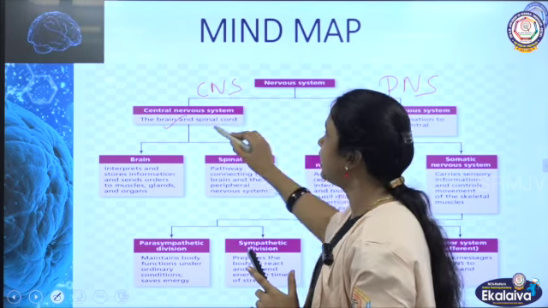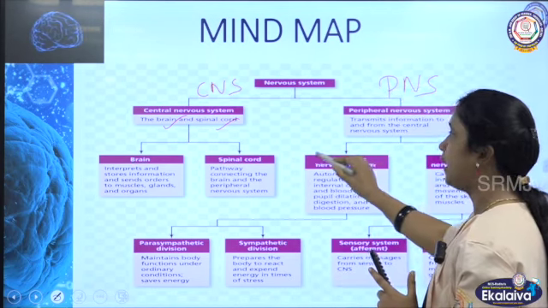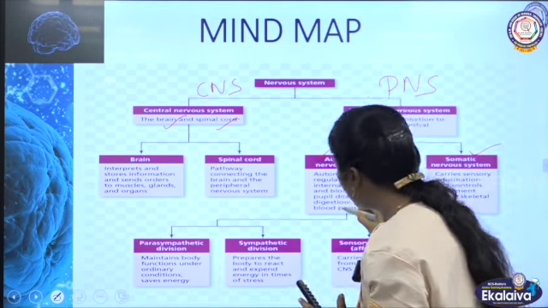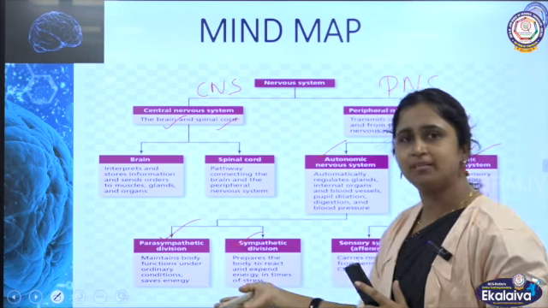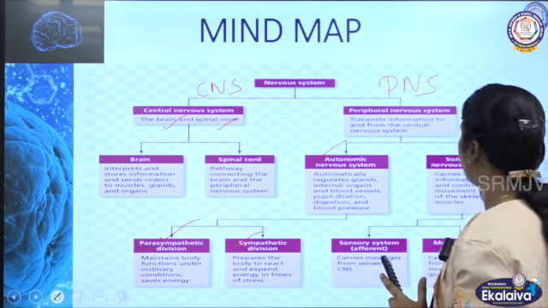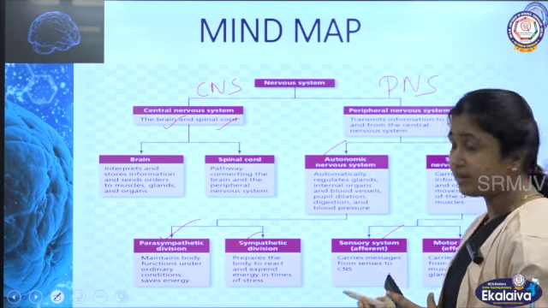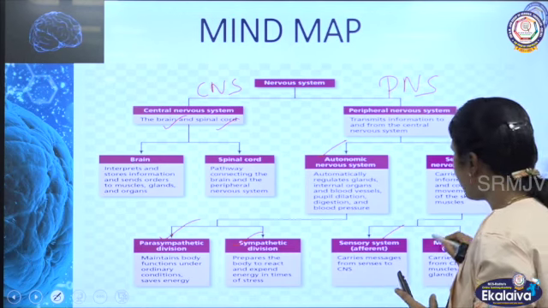It has the brain and spinal cord. Whereas here you can see a further division: autonomic nervous system and somatic nervous system. The autonomic nervous system is further classified into sympathetic and parasympathetic nervous system. The somatic nervous system is again further classified into afferent and efferent. Afferent has the sensory part, efferent has the motor part.